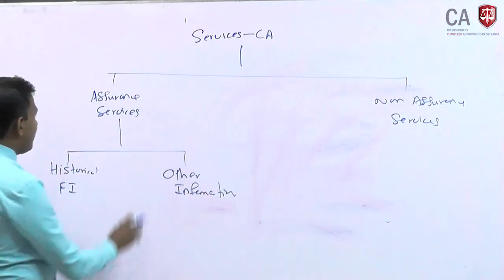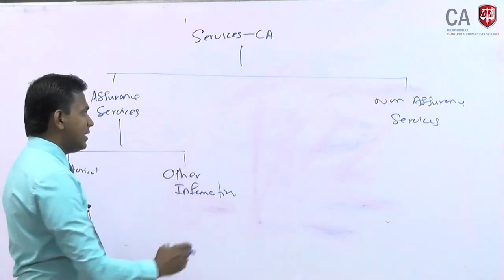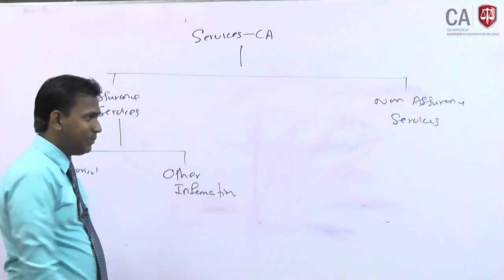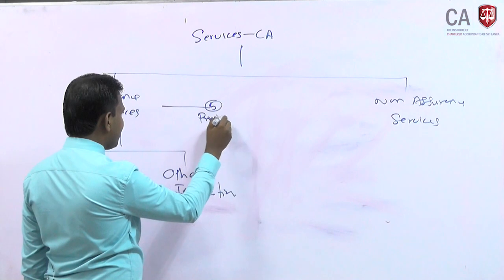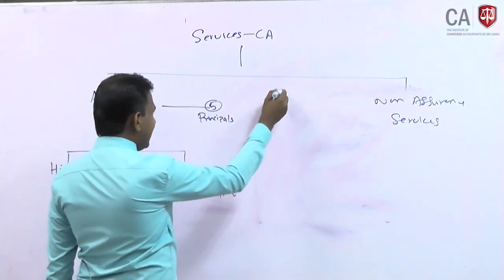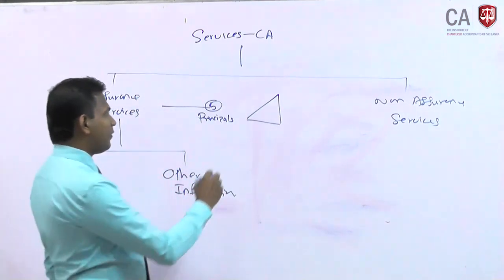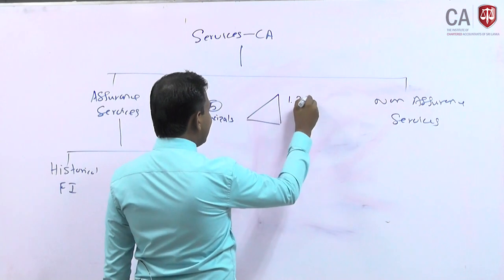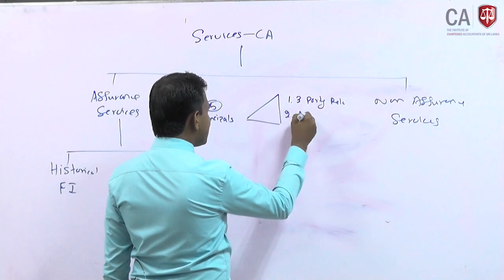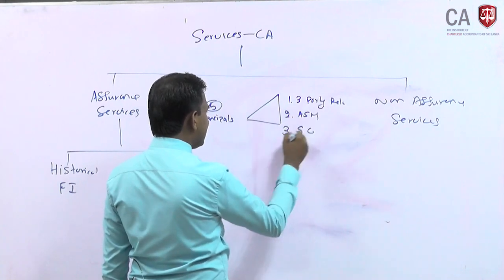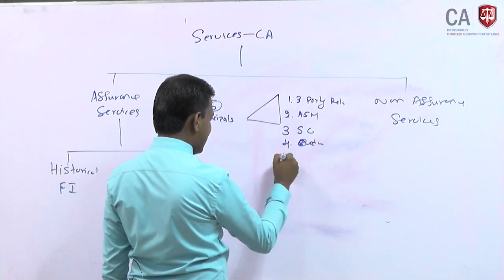If you look at the assurance services and non-assurance services, for any service to become an assurance service, you know there are 5 principles in our basic diagram of assurance work that have to be complied with. What are those 5 principles? Number 1, three-party relationship. Number 2, appropriate subject matter. Number 3, suitable criteria. Number 4, sufficient and appropriate evidence. Number 5, report.